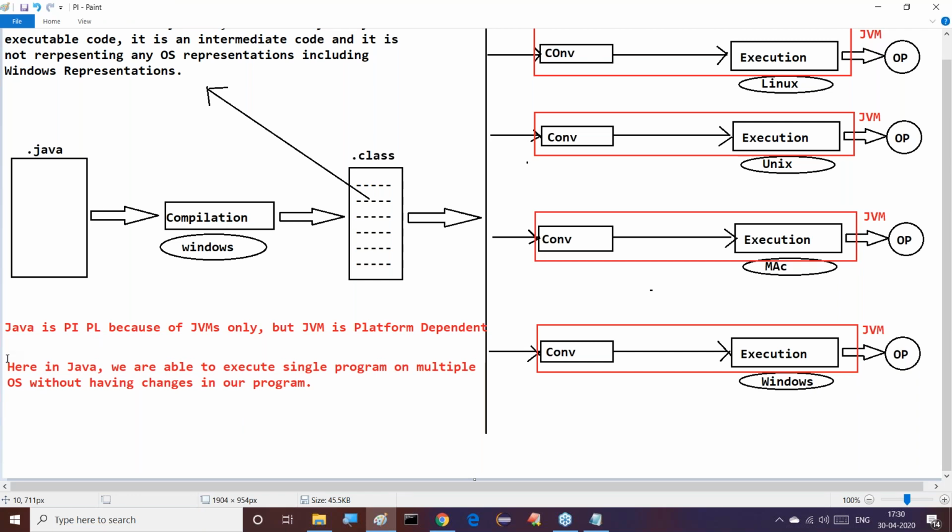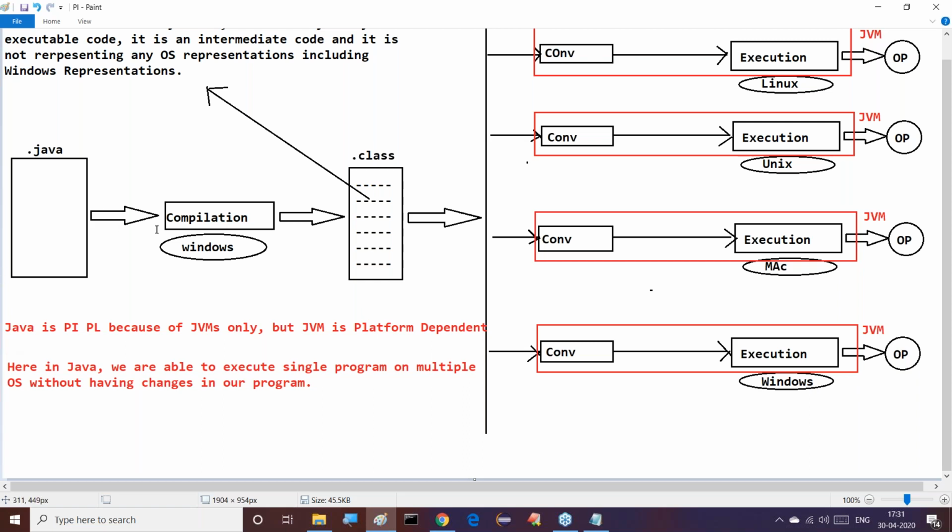Good, sir. Up to now, for deciding platform dependent and platform independent, we have taken the conclusion based on where we compiled our program and where we executed our program. On the basis of that, we have given clear-cut reasons.